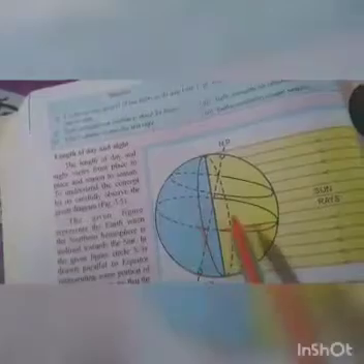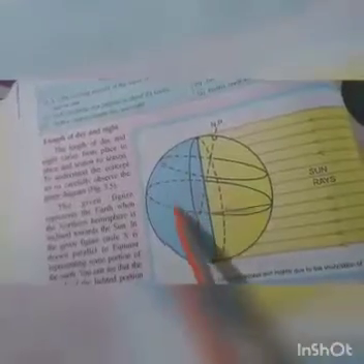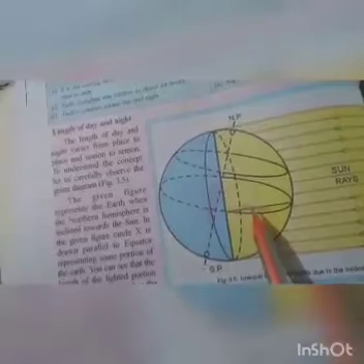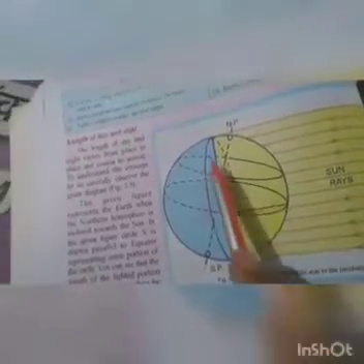Now in the given figure, circle X is drawn parallel to the equator. So this is circle X, which is drawn parallel to equator. This is equator, and this X circle is drawn there, representing some portion of the earth. Now you can see that the length of the lighted portion of a circle is longer than the portion of dark.